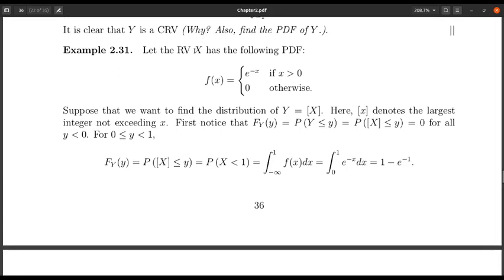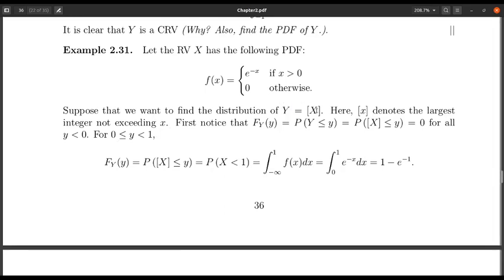We start with x, a continuous random variable having this PDF, and we are going to show that y is not continuous, y is discrete. Intuitively it makes sense because I take y equal to floor of x, and floor of x means the largest integer not exceeding x.